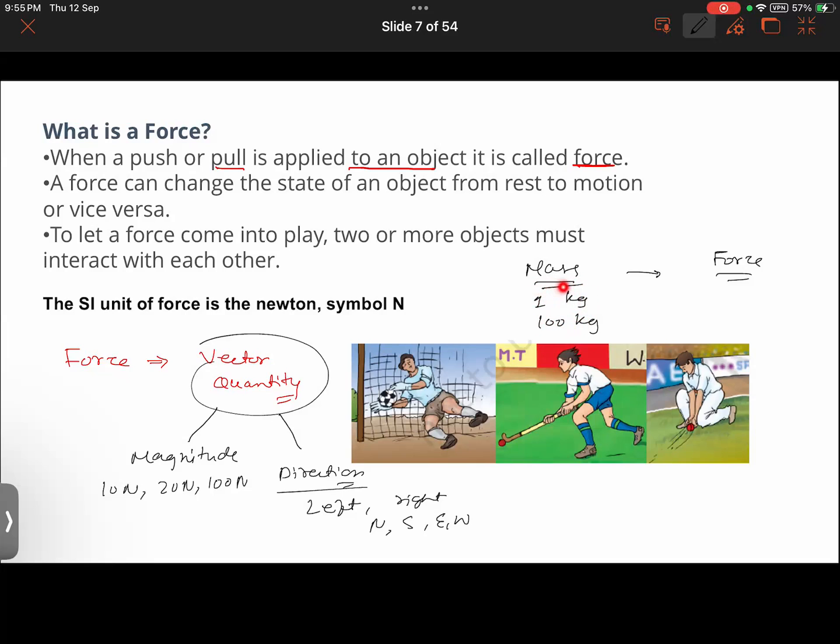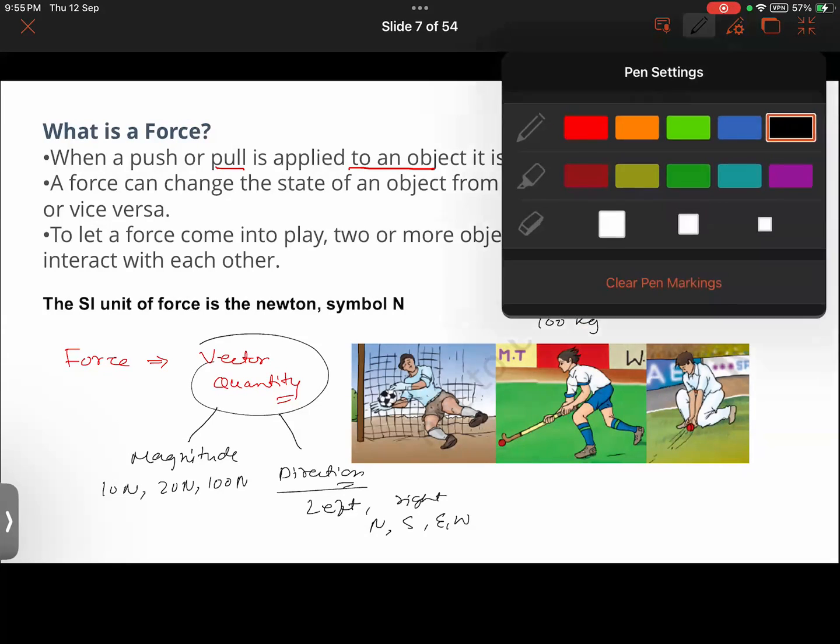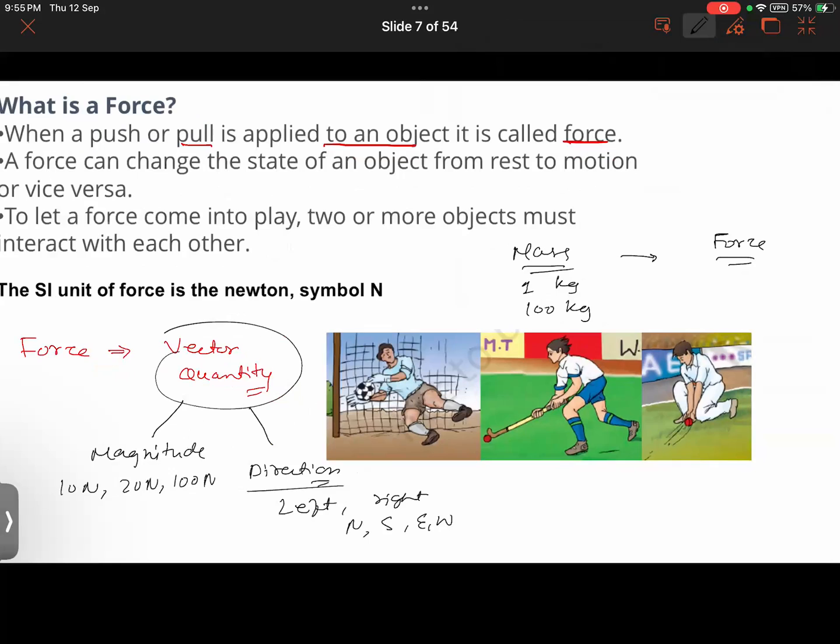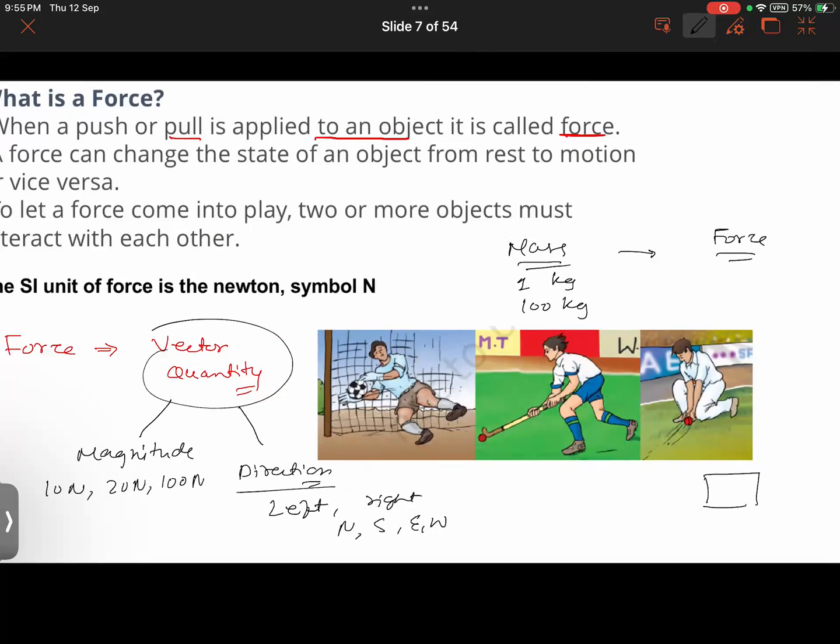Do you get any idea about its direction? Like, do we ever say 1 kilogram in the north direction, or 1 kilogram in the left or the right direction? No, sir. But in the case of force, see, you have a wooden block here and you are applying a force on it in the right direction. You are pushing it with a force of 10 Newton. So we have the magnitude and the direction both.